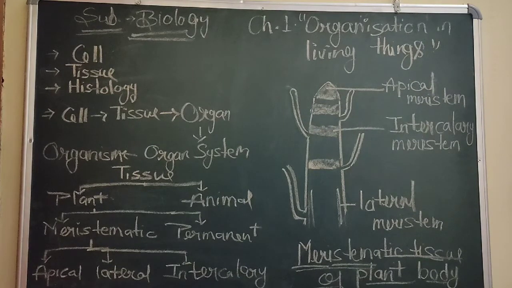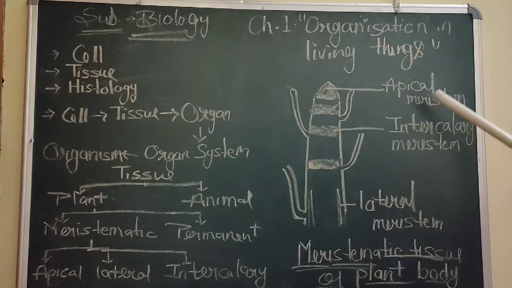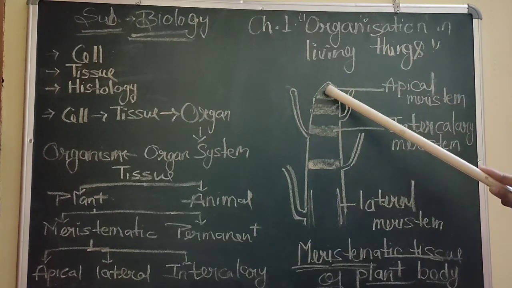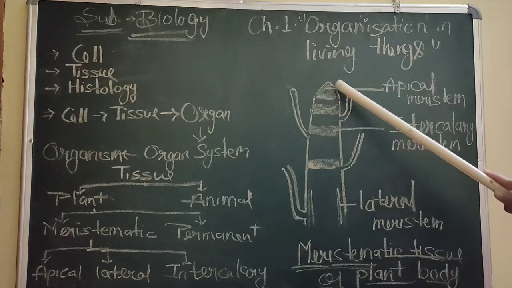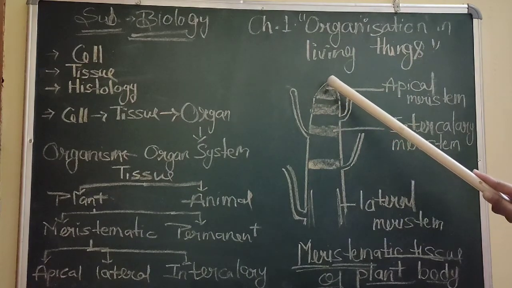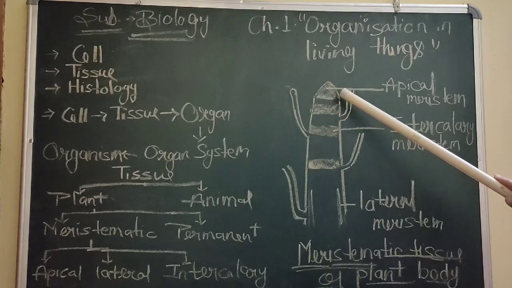Come to the apical meristem. As you are able to see here, that's a root portion, and the apical meristem is here. It is the tip of a root, situated at a growing tip from where the plant grows.